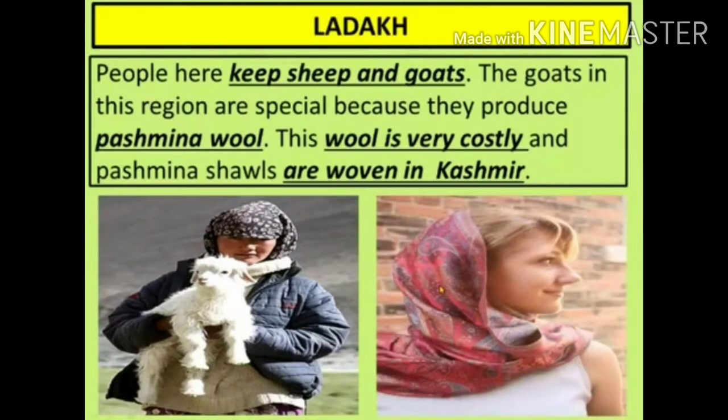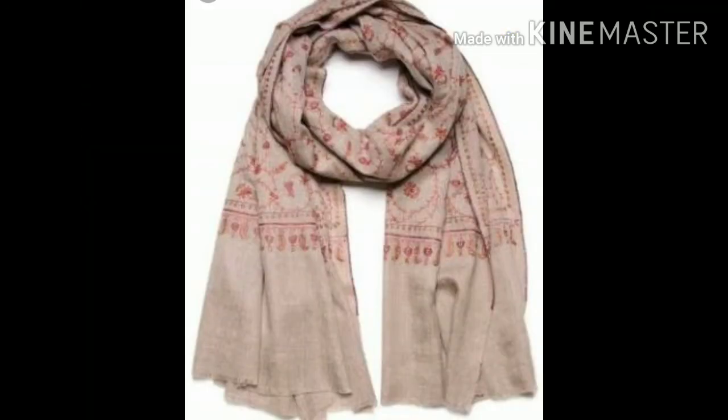This wool is very costly, and pashmina shawls are woven in Kashmir. So the people living in Ladakh grow many sheep and goats, and these goats produce a special kind of wool known as pashmina wool. This wool is very costly. See, this is the pashmina shawl.